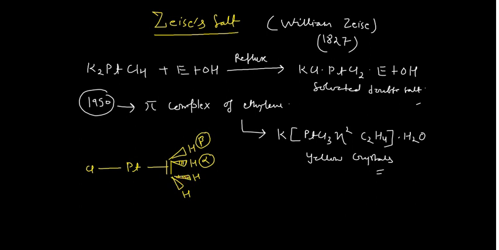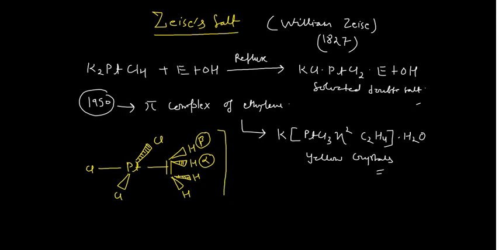If you see the 3D structure, then you will find that this platinum ligand system is perpendicular to this doubly bonded system, but not exactly in the plane of the double bond. So if you want to look at that structure more closely, you see here this is your beta chlorine, so I can write it as Cl here, and again I can write it as Cl here. So this was the structure of the anion, right?